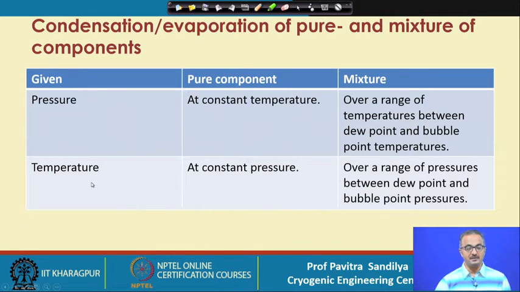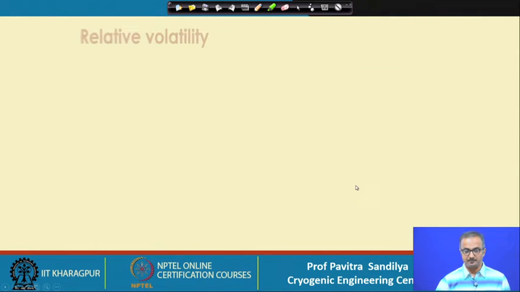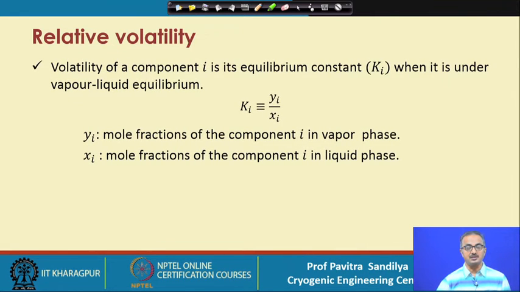Similarly, for a given temperature, for a pure component, the phase change occurs at a constant pressure, while for a mixture of components, it happens over a range of pressures bounded by the dew point and the bubble point pressures. Next we come to a parameter which is important for the analysis of vapor liquid separation systems. Now this is relative volatility. To understand this, first let us see what is volatility.